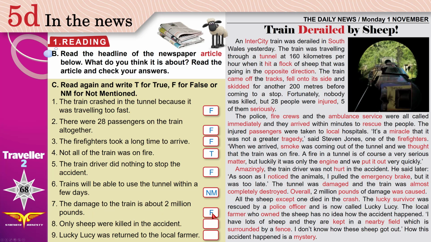7. The damage to the train is about 2 million pounds. That is incorrect. Overall, this is the total damage, not only to the train, no, to everything, the tunnel, the train, the sheep, everything.